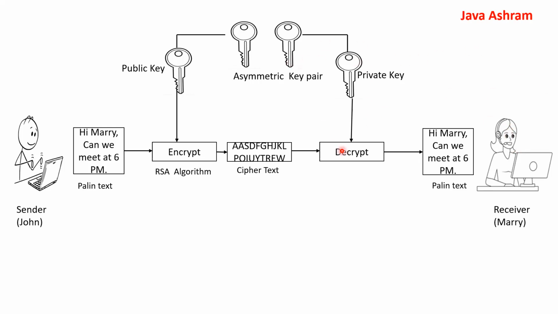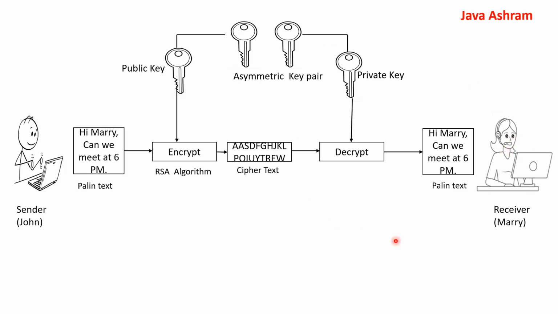She will apply the private key to decrypt this ciphertext message, and after decryption, the plain text will come. Suppose there are n number of people sending messages and applying this public key to encrypt. Whenever anyone sends a message, Mary has a private key. Just using the private key, she can decrypt the message.